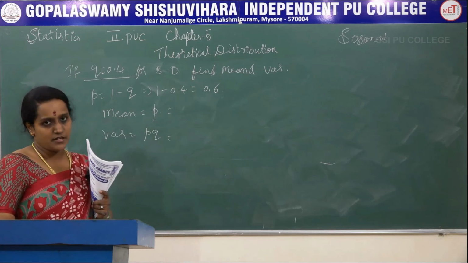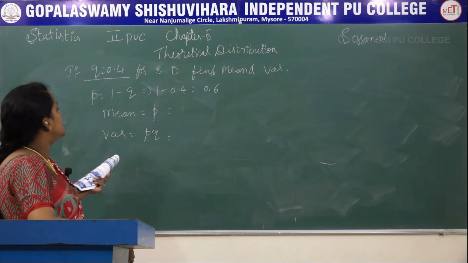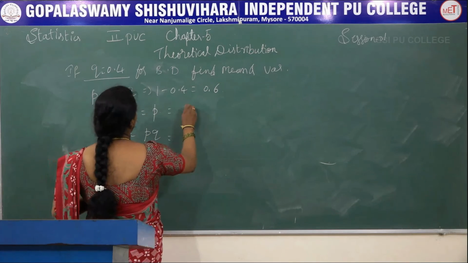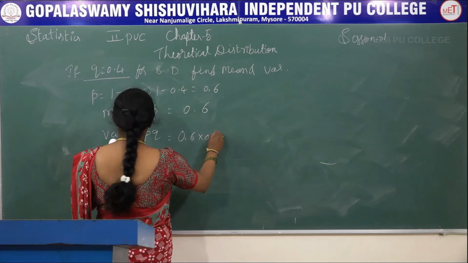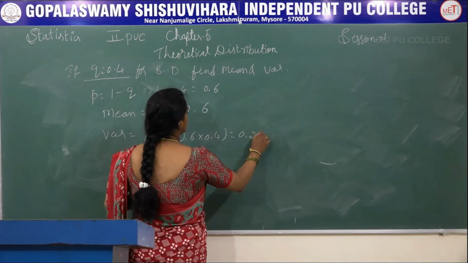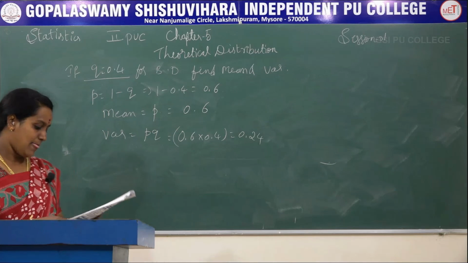In the features of the Bernoulli distribution, we already know what the mean and the variance are. Mean is p and variance is pq. So p is 0.6. pq means 0.6 into 0.4. It is 0.24. This is 0.24. Next one.